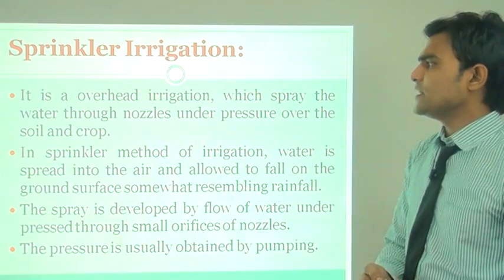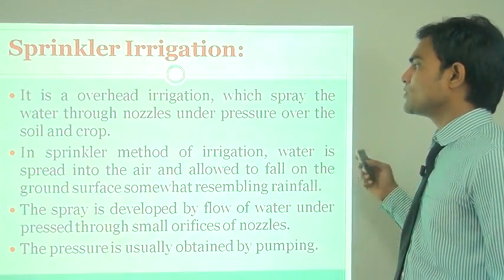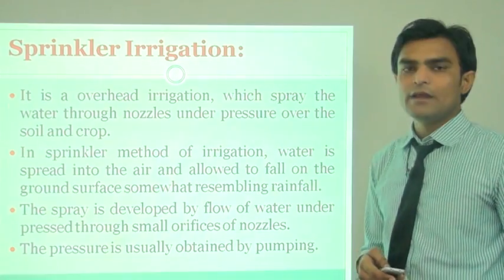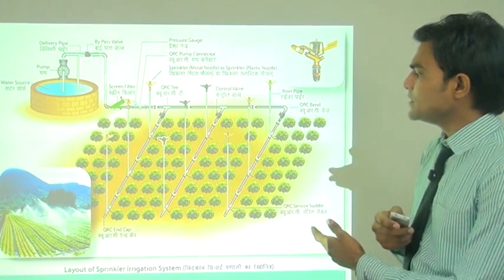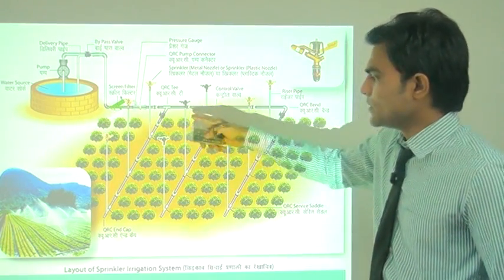In sprinkler irrigation, it is an overhead irrigation. We spray the water through a nozzle under pressure over the soil and crop. We can understand easily through the photograph. Here also the main line involves the submain line.